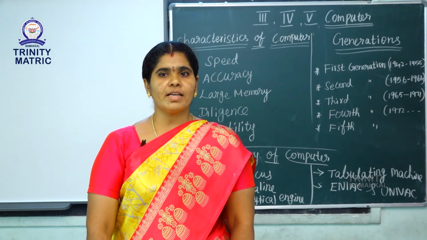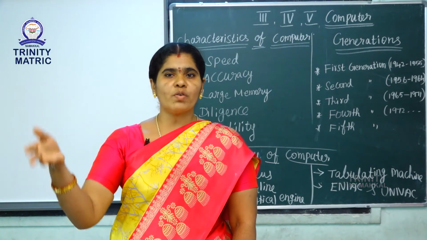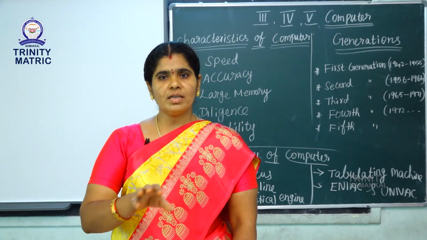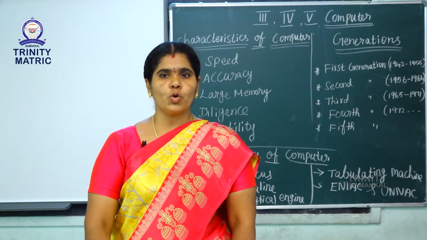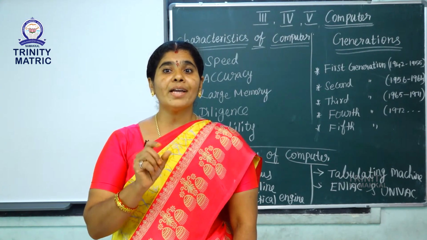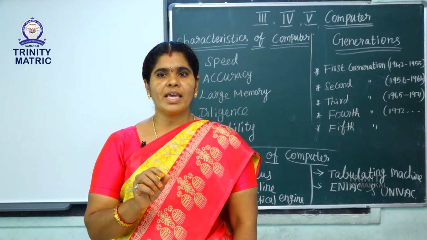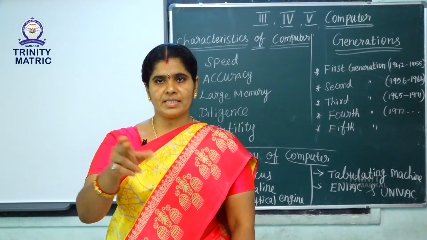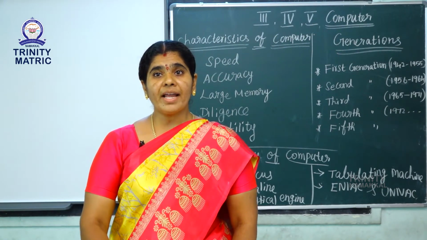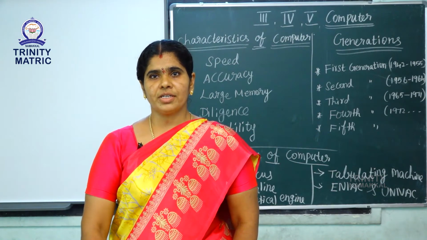Next, fourth generation, 1972 onwards. We are still using fourth generation. The fourth generation device name is microprocessor. They are smaller in size, cheaper and faster compared to third generation.